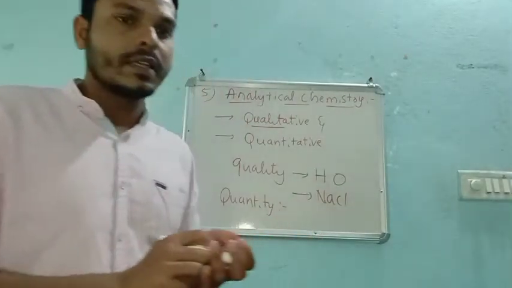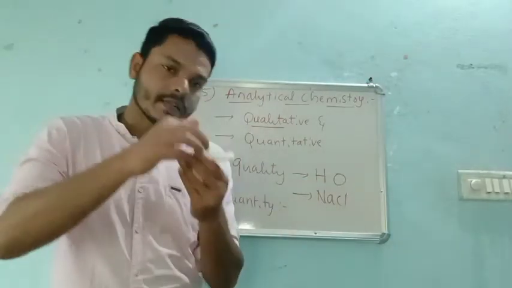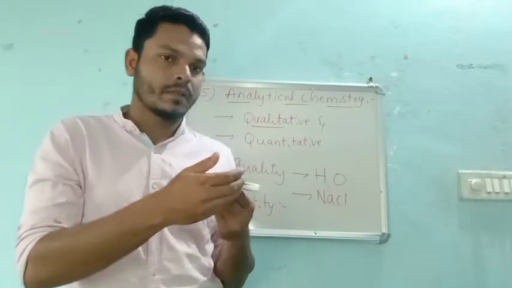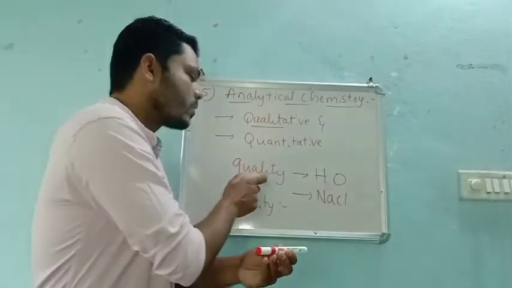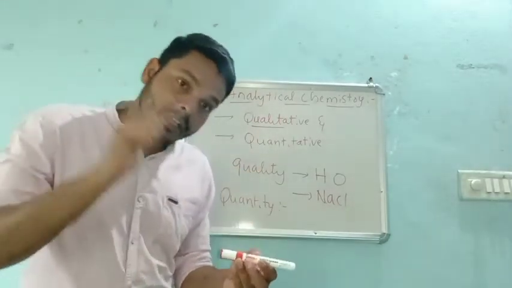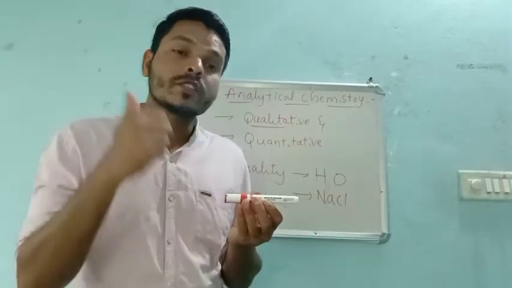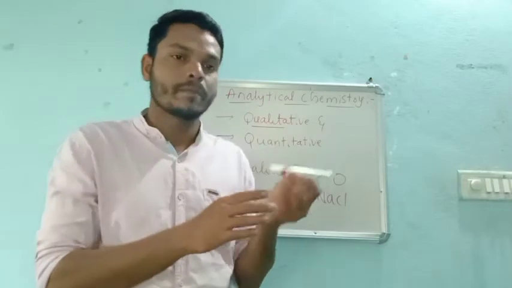In quality, what we see is, in a particular matter, there is carbon, hydrogen, or oxygen, for example. But in quantity, if carbon is there, how many moles are present in this particular matter or thing.